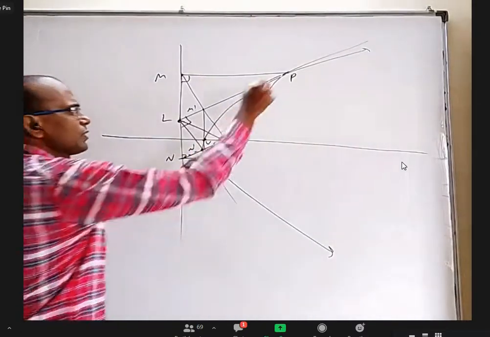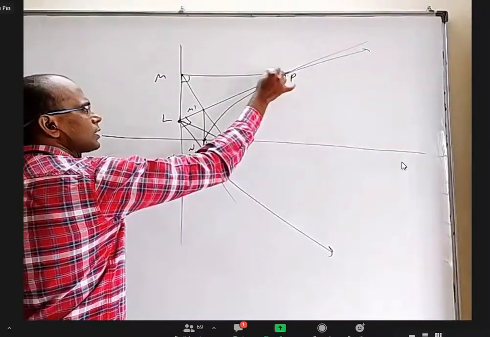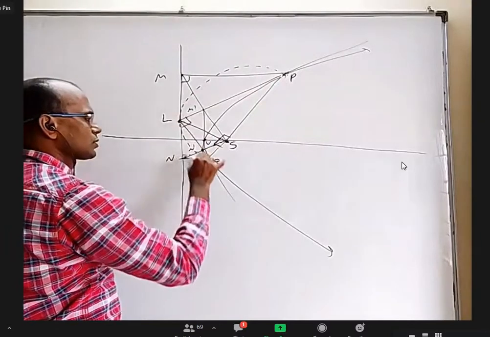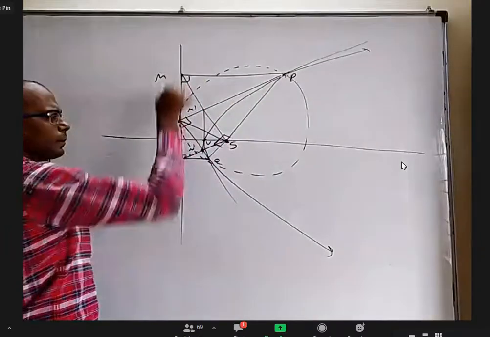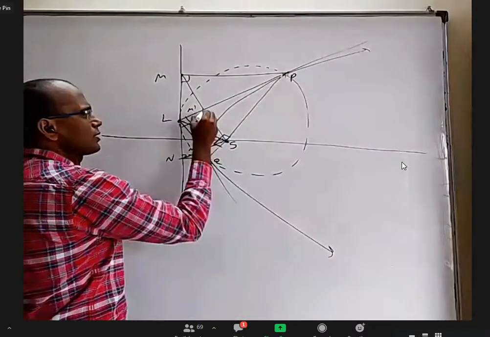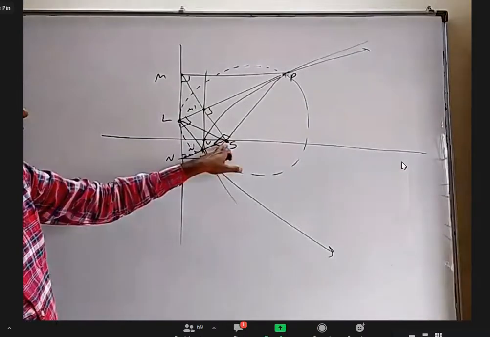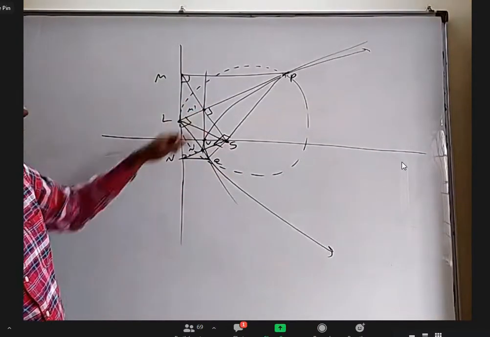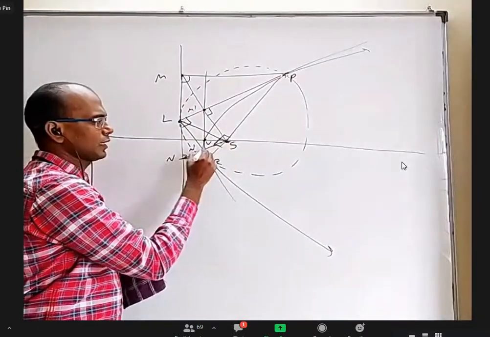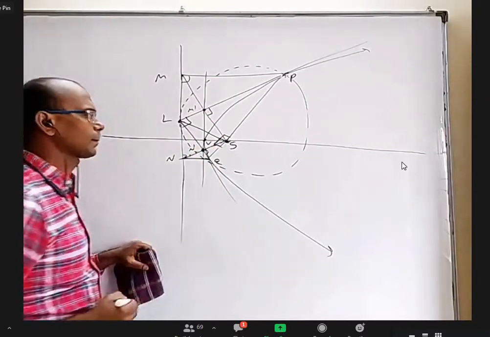Next, if you take a circle with these two as ends of diameter, that circle will touch the directrix here. If you take S and P as ends of diameter, that will touch the tangent at vertex at this point. This is also 90. What is that? The foot of the perpendicular from the focus on any tangent lies on the tangent at vertex. The foot of the perpendicular from the focus on any tangent lies on the tangent at vertex.